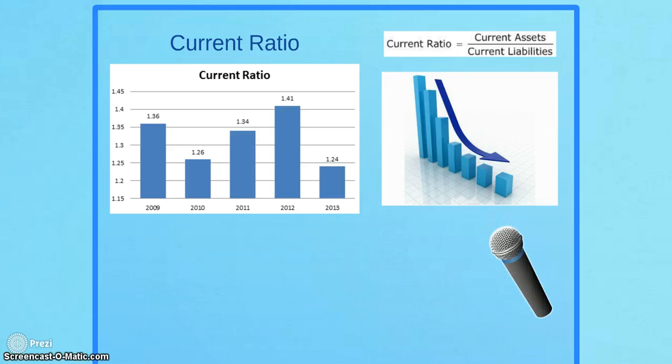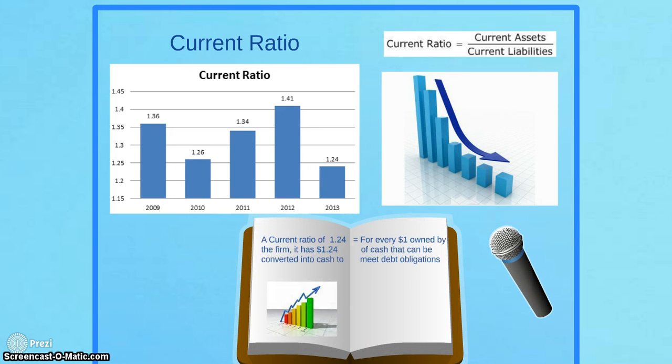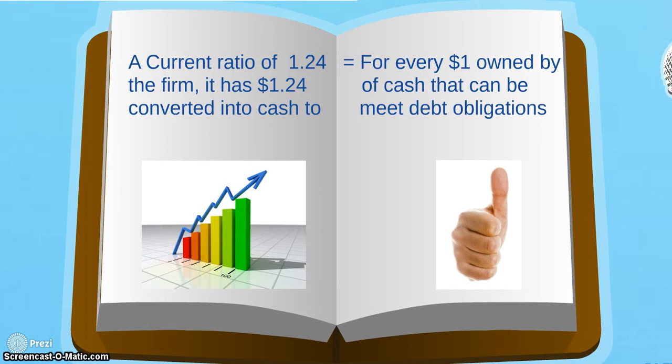Let me give an explanation on this. Maybe the words are too small, so I did a zoom. A current ratio of 1.24 means that for every $1 owed by the firm, it has $1.24 that can be converted into cash to meet that obligation. There are a lot of critics saying that the current ratio is not a very good indicator.